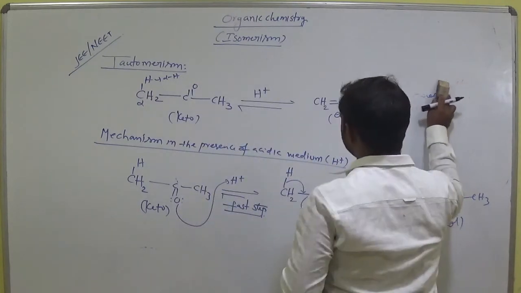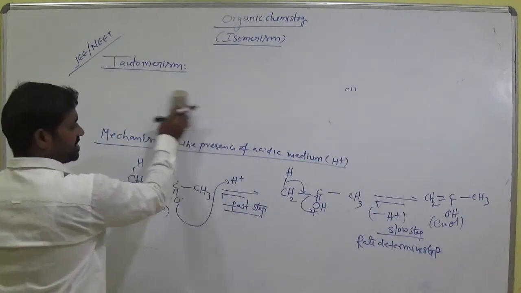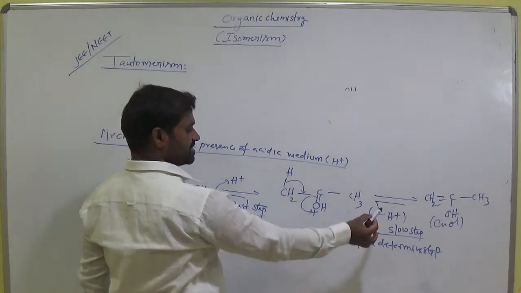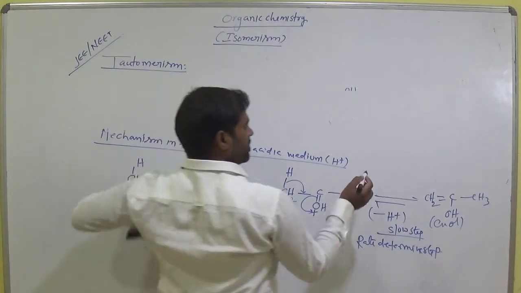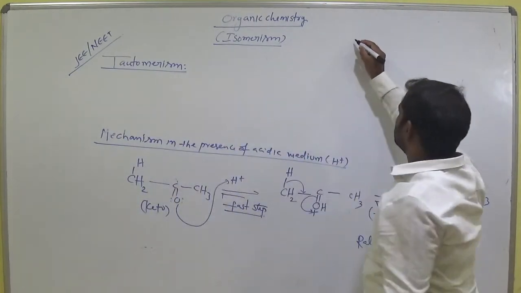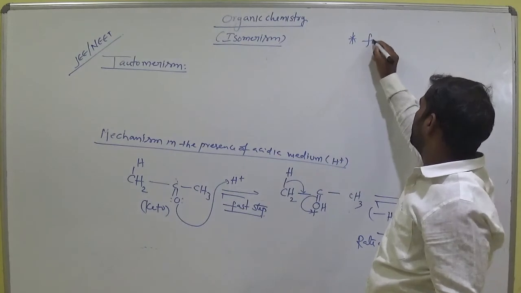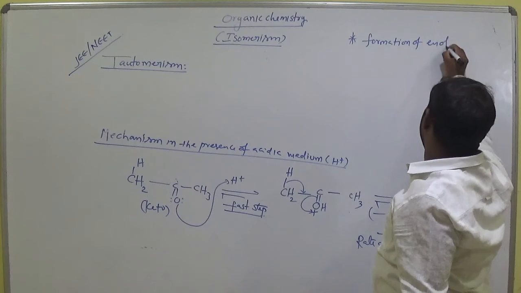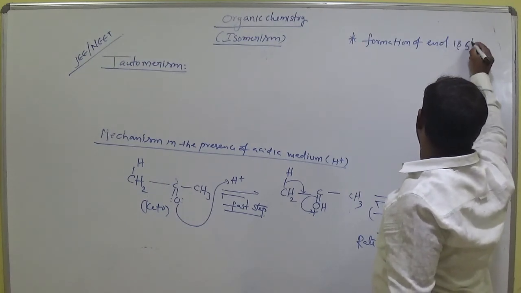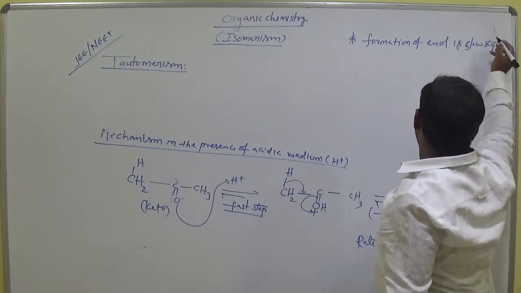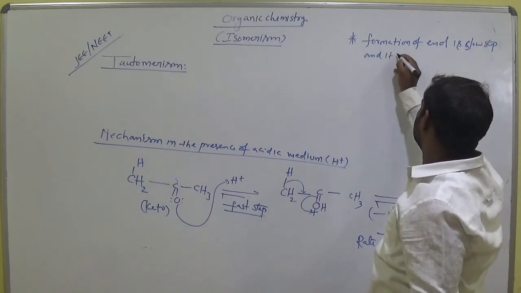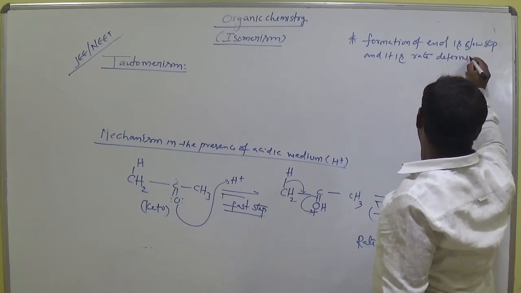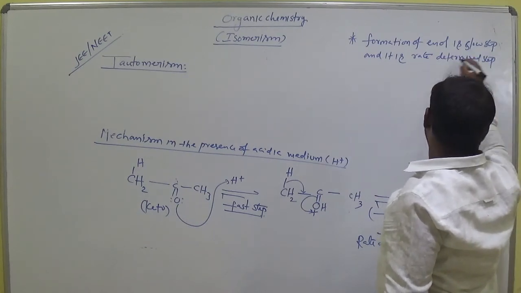Note it down here. Clear, students? Up to this bond here, and this H plus is eliminated, then we get enol. Note here 3 important points. Formation of enol is the slow step and it is called the rate determining step. Very, very important.